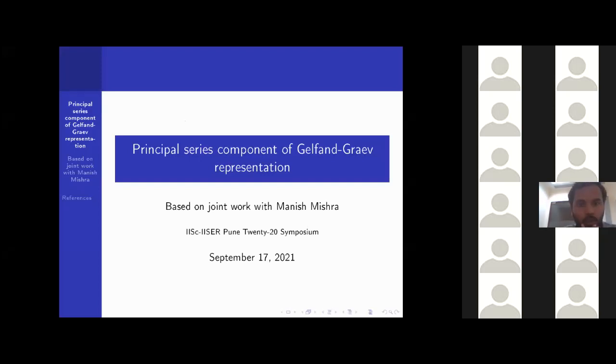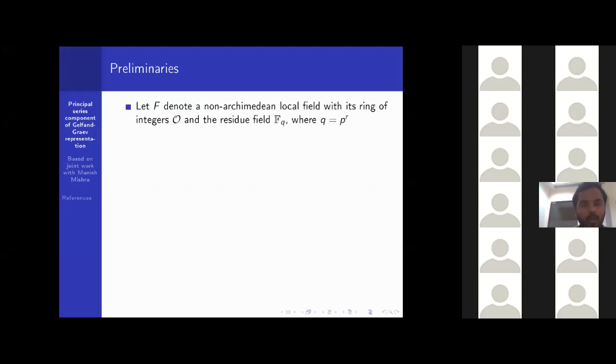Thank you. So today I will talk about some Bernstein component, mainly the principal series component of Gelfand-Graev representation. This is based on a joint work with my supervisor Manish Mishra. Throughout this talk, F will denote a non-Archimedean local field with its ring of integers O and residue field F_q, the finite field whose cardinality is q and characteristic is p.